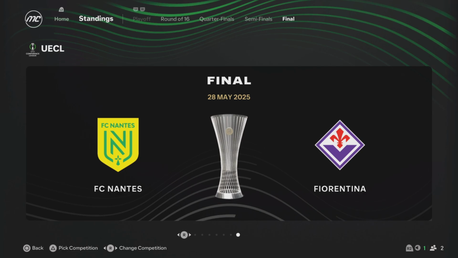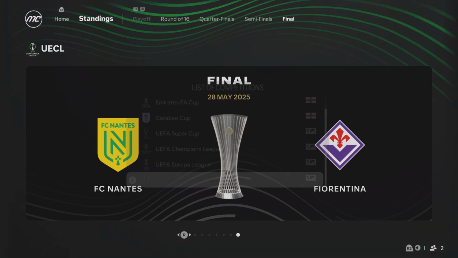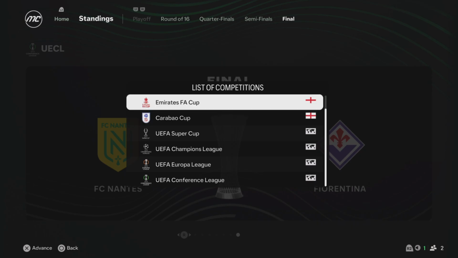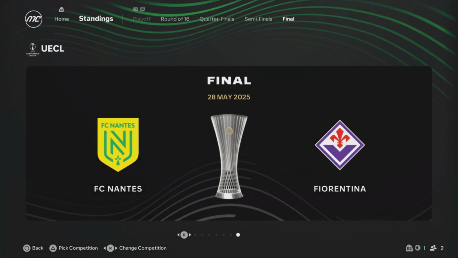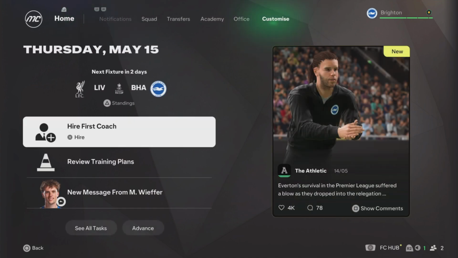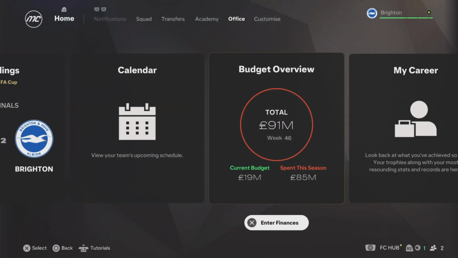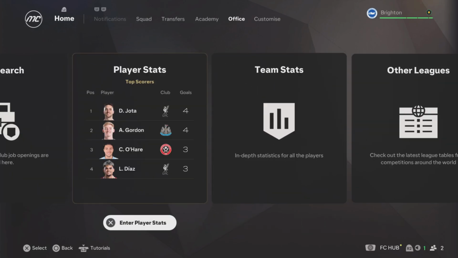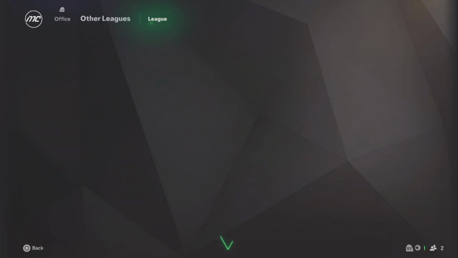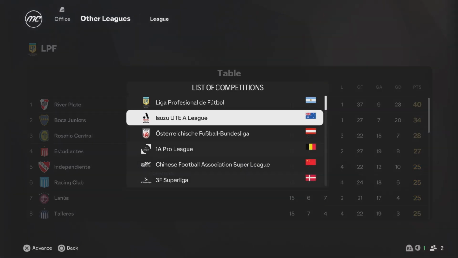FC Nantes versus Fiorentina, Europa Conference final. So those are some of our finals down. I don't know if I could look at domestic cups in other countries or anything. But yeah, those are our finals. Very important thing to have a look at, I think, at least. Other leagues. Yeah, let's see on other leagues if they got domestic cups.